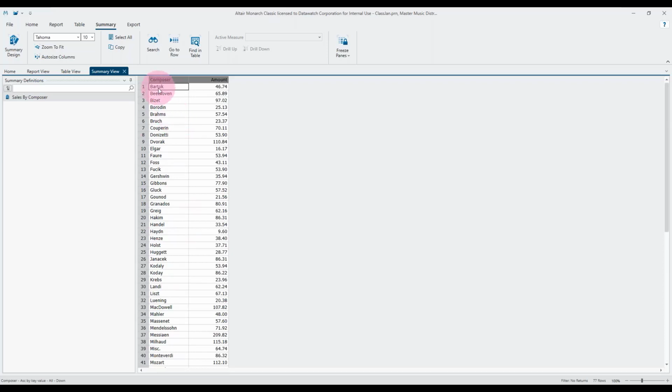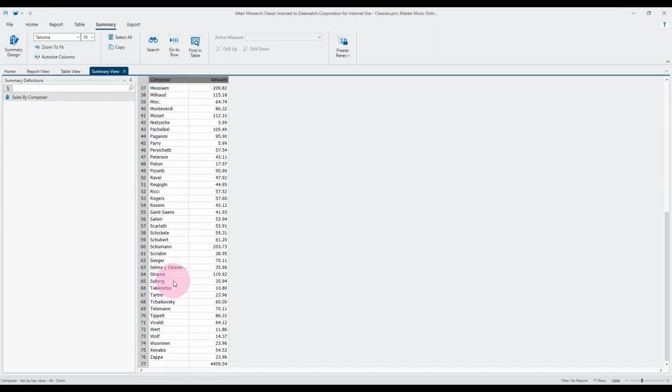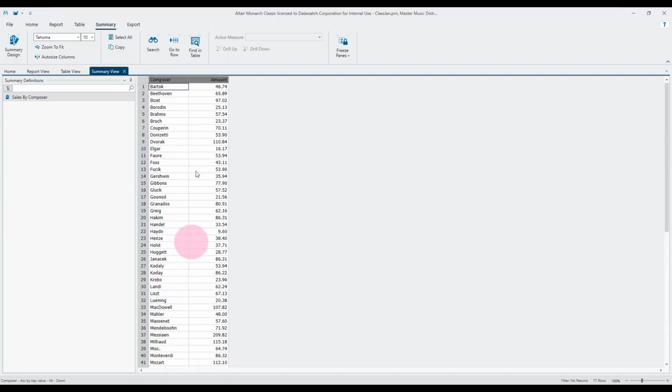But the most important thing to remember is that this Bartok line, we know we had at least 2 lines for Bartok. This is now, of course, an addition of all the lines for each composer. By default, it's going to be alphabetical by the key fields. So I guess one of the reasons for doing a summary typically is because you want to see the most or the least significant records by whatever keys you're selecting. So typically, rather than having it alphabetical by key, you might want to see this in maybe the descending amount.